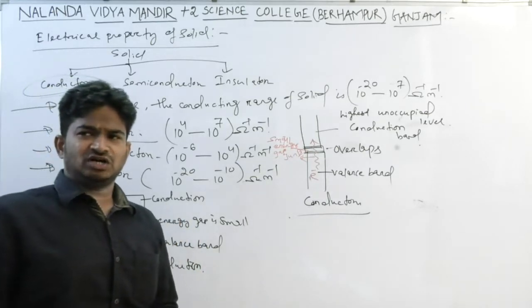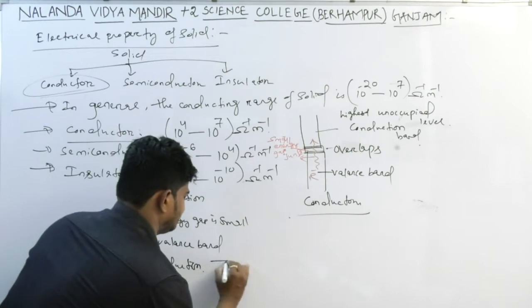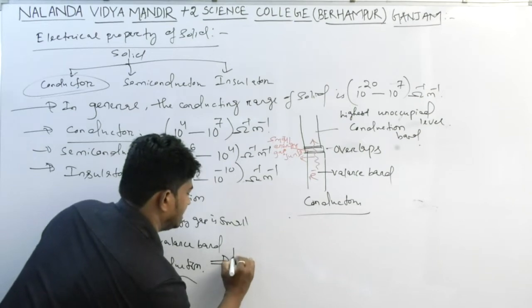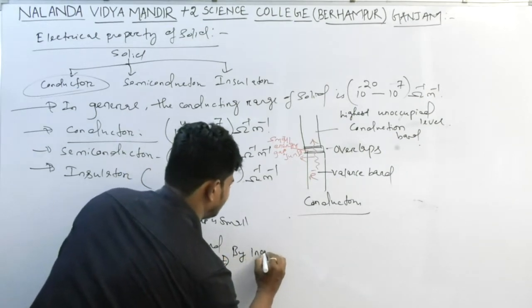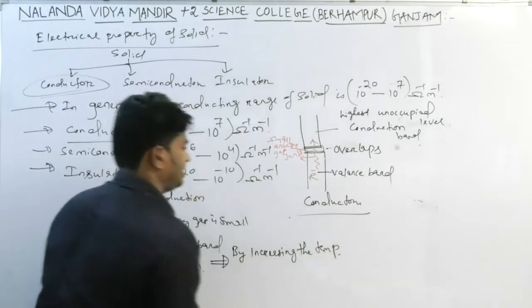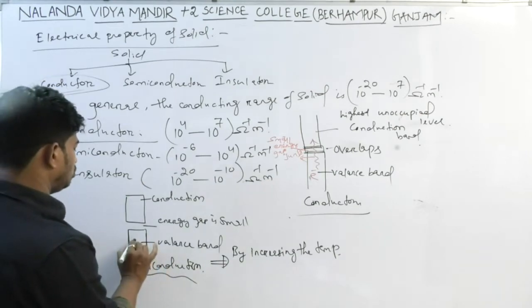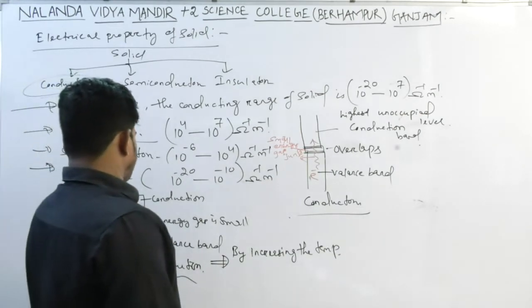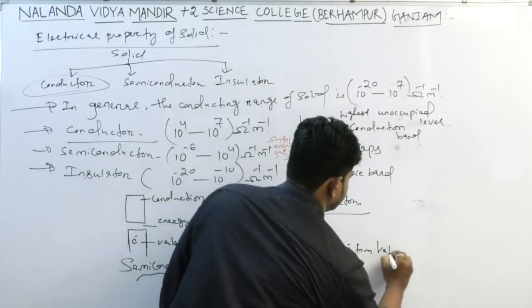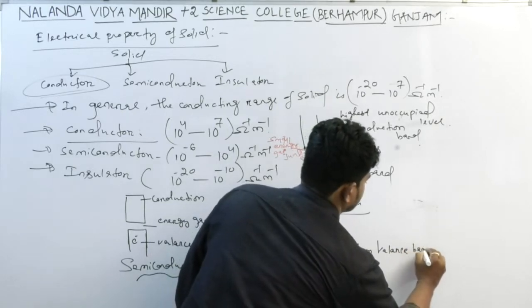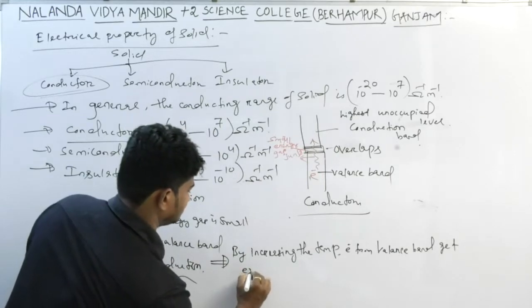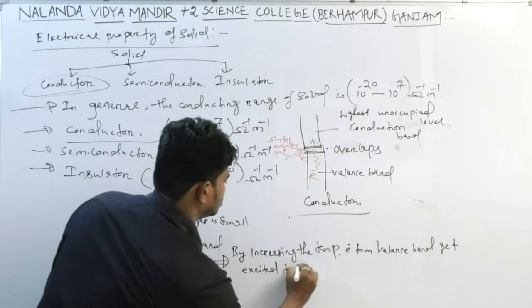For a semiconductor, by raising the temperature, electrons from the valence band get excited to the conduction band.